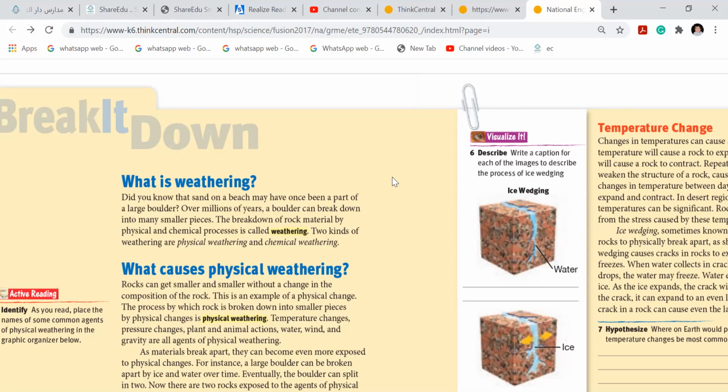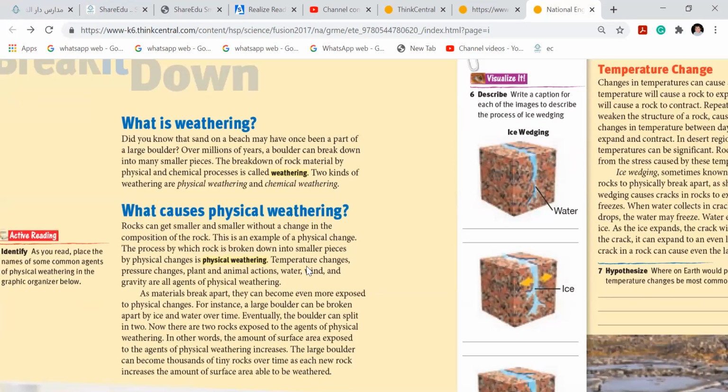Now coming here, what is weathering? Did you know that sand on the beach may have once been part of a large boulder? The breaking of rock by physical and chemical processes is called weathering. There are two types, physical and chemical, girls. Sometimes they say biological, like plants and animals, comes under physical weathering. But we actually have physical, chemical and biological.